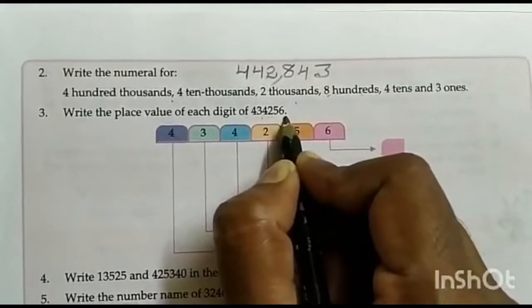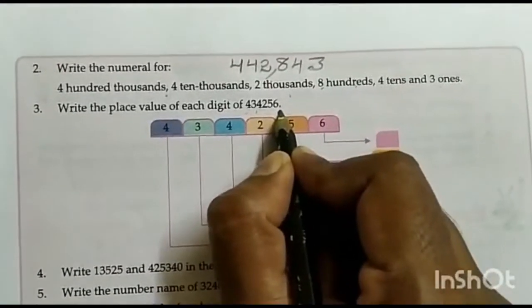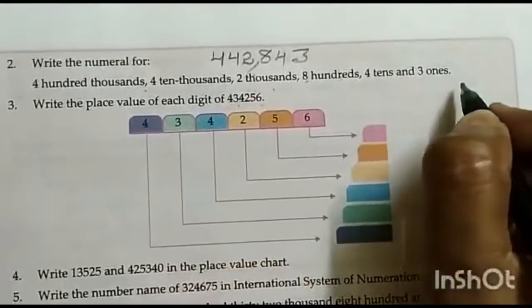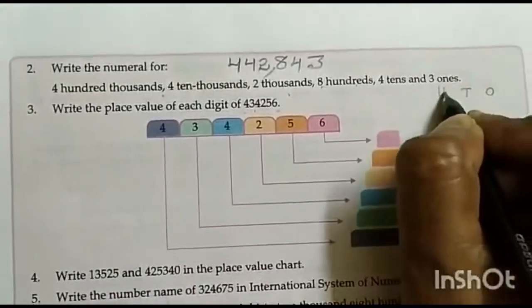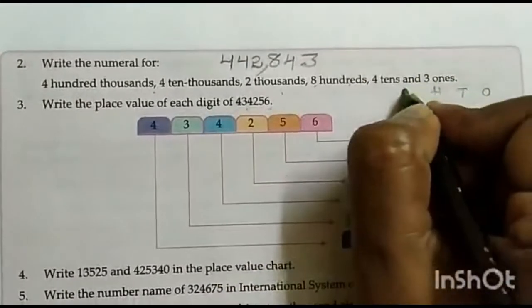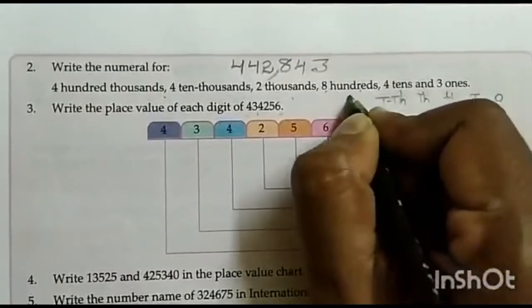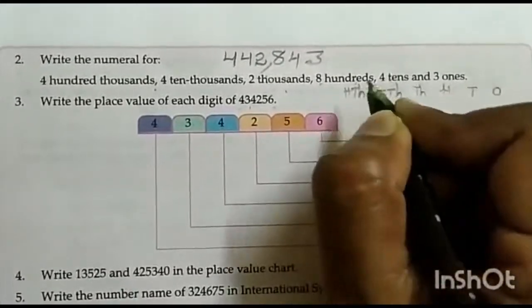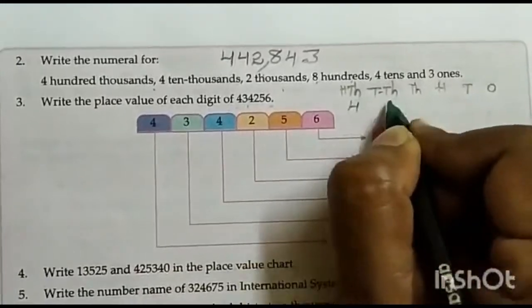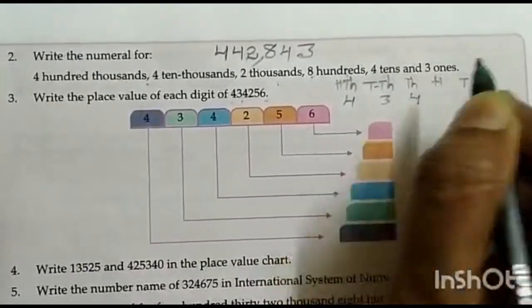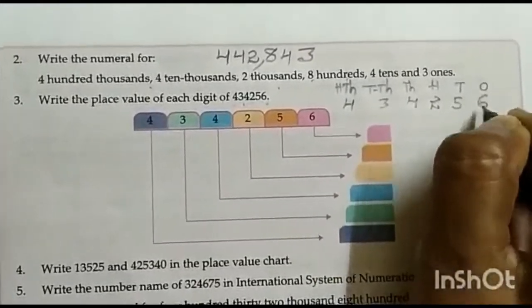Now next one. Write the place value of each digit of 434,256. First we have to adjust the numbers in the place value chart. I write first ones, tens, hundreds, thousands, 10,000s and 100,000s. What is the number? 434,256.